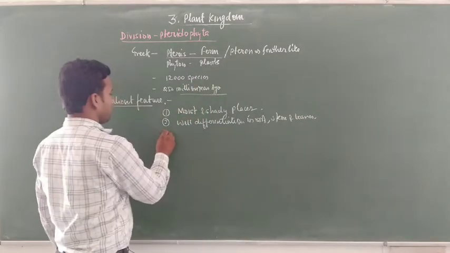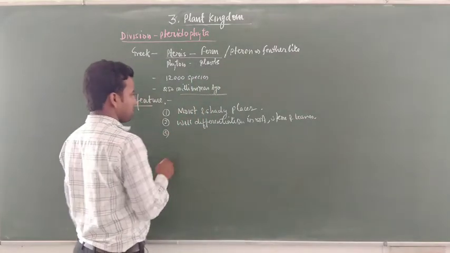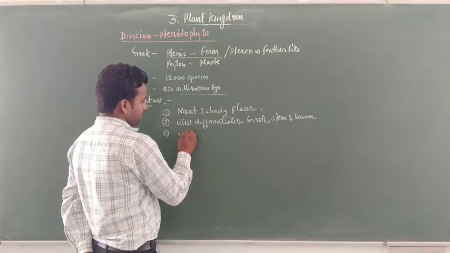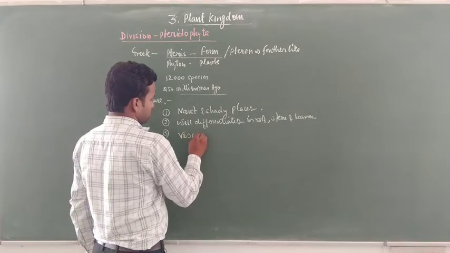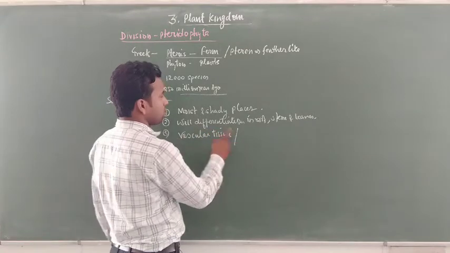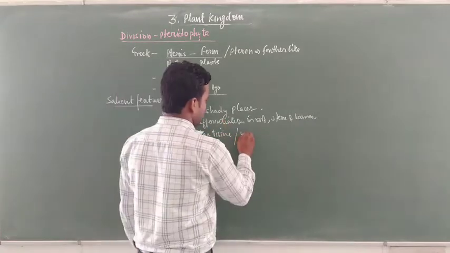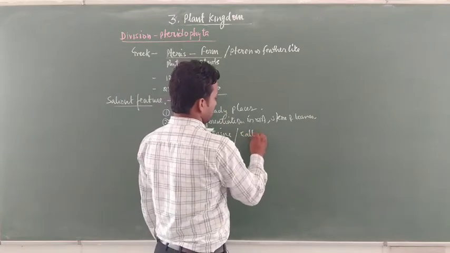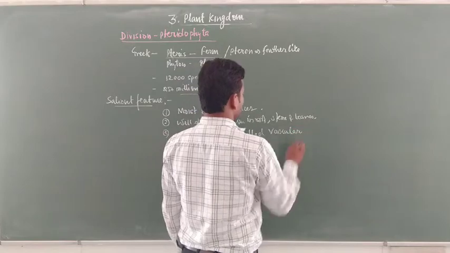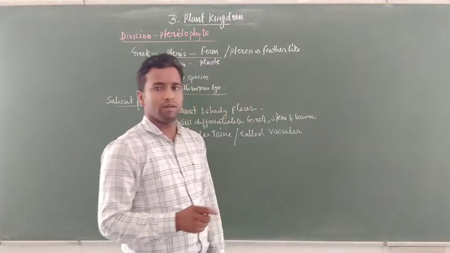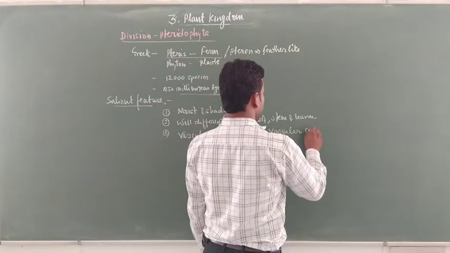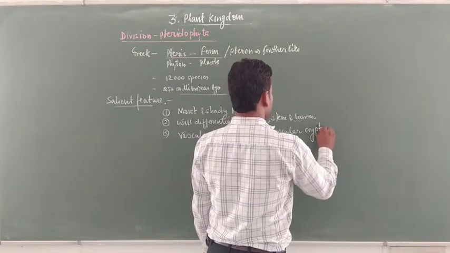Besides this, the plant has vascular tissues. So the pteridophyte is also called vascular cryptogams, because it belongs to the cryptogamia.